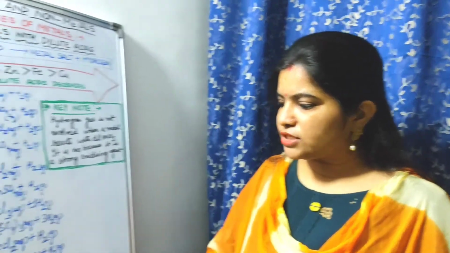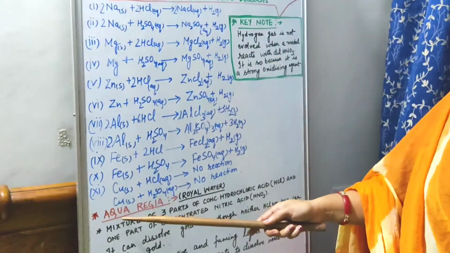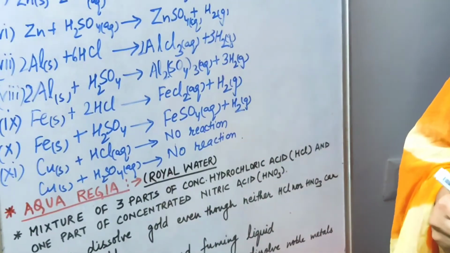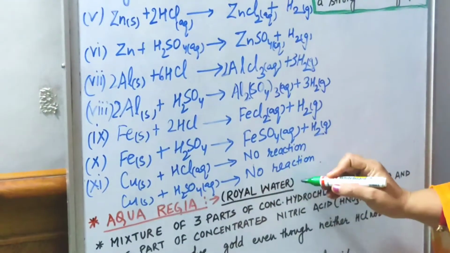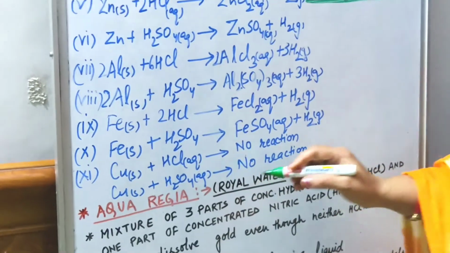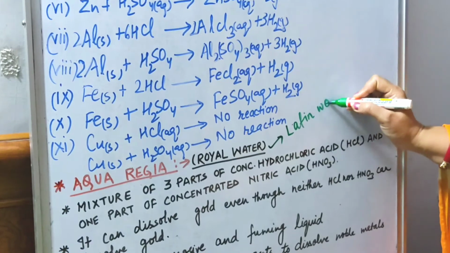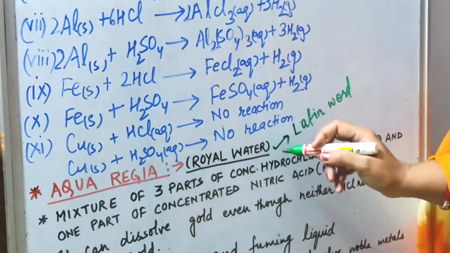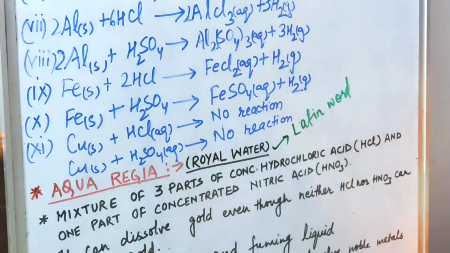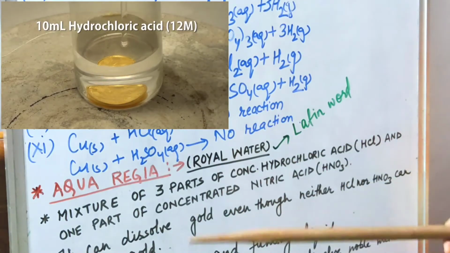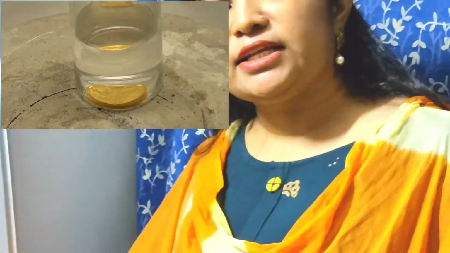Now coming to the next point, that is the last point, aqua regia. Children, this is a very important part, aqua regia, and it is also called royal water. Actually children, aqua regia is a Latin word, which means royal water. Okay, now why is it called royal water? Because it has the tendency to dissolve gold in it. Okay, it has the tendency to dissolve gold, which is a noble metal.